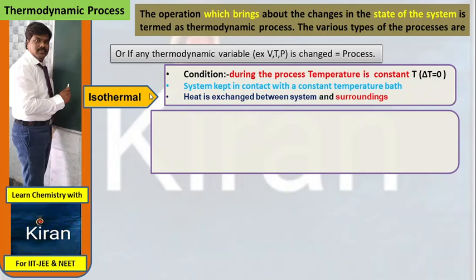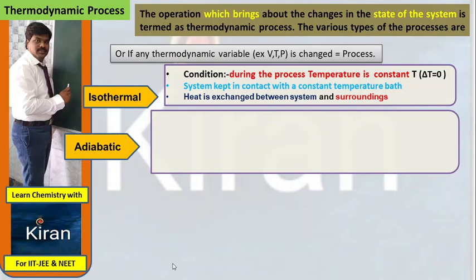Condition: during the process, the temperature is constant, delta T is constant. The system is kept in contact with a constant temperature bath. Heat is exchanged between system and surroundings. Here you have to observe one point. Heat is entirely different from temperature. Temperature is different, heat is different. So what I said in the first point, temperature is constant. But what is exchanged? Heat is exchanged between system and surroundings.